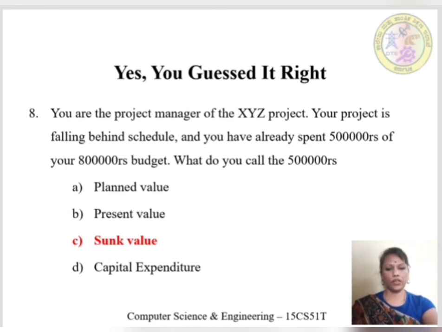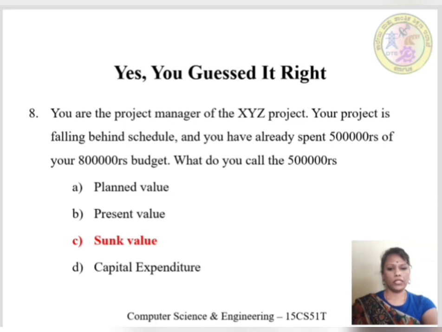Here the answer for this is option C, sunk value. See, planned value is the value planned for expenditure. Present value is the earning generated by a project or investment. Sunk value is the money already spent and cannot be recovered.